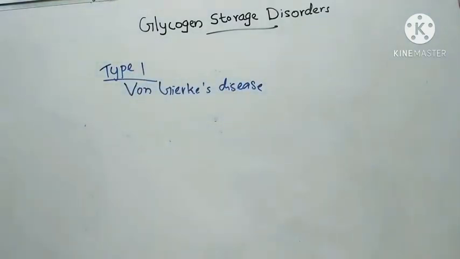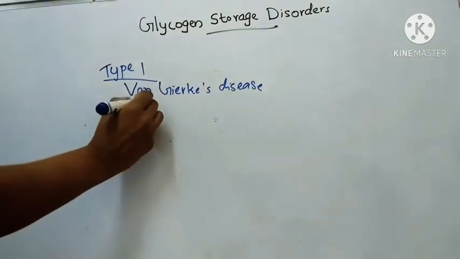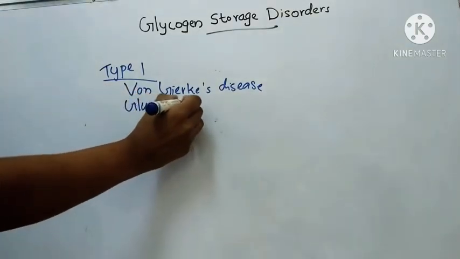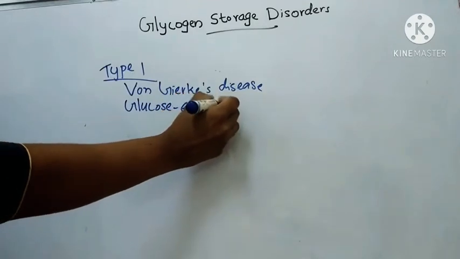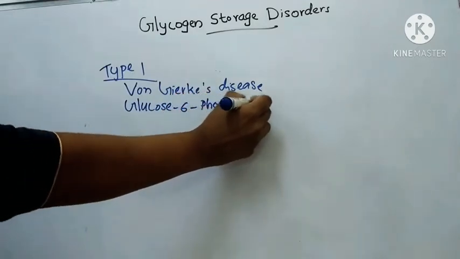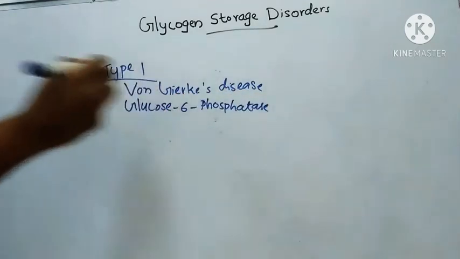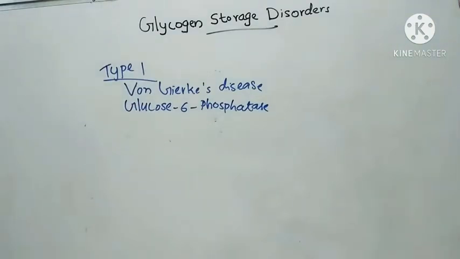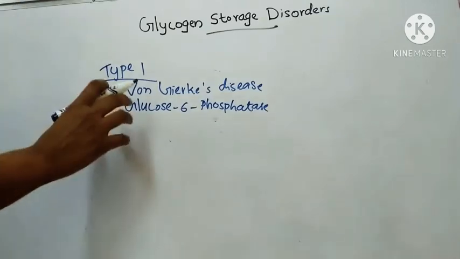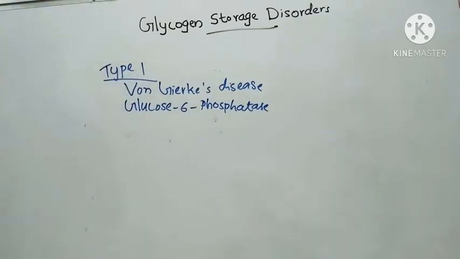Here the enzyme deficient is glucose 6 phosphatase. This glucose 6 phosphatase catalyzes the conversion of glucose 6 phosphate to glucose.